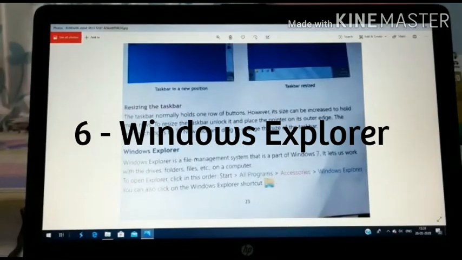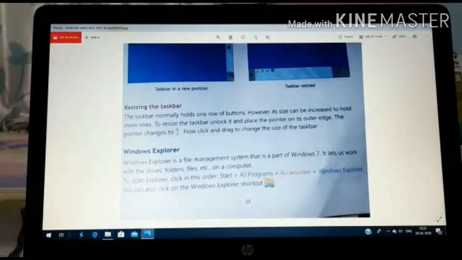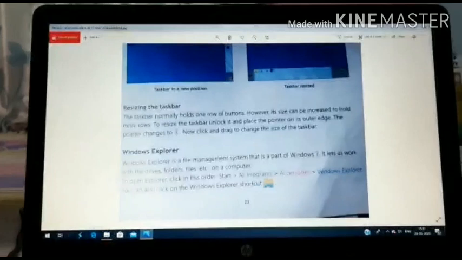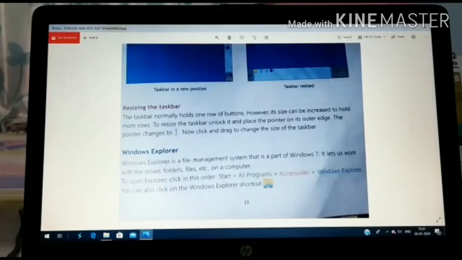Now come to the part of Windows Explorer. You can see over here about Windows Explorer. Windows Explorer is a file management system. It means that all the management of files kept on our Windows, present in the Windows operating system, can be changed or moved from one place to another, or we can work with all the folders and files kept in the Windows on our computer.